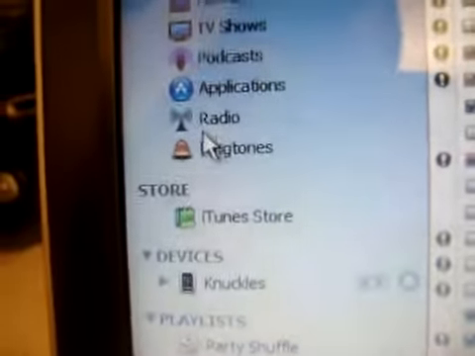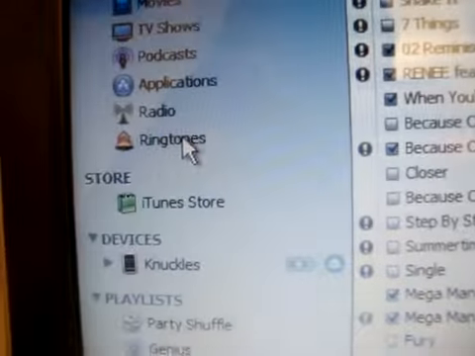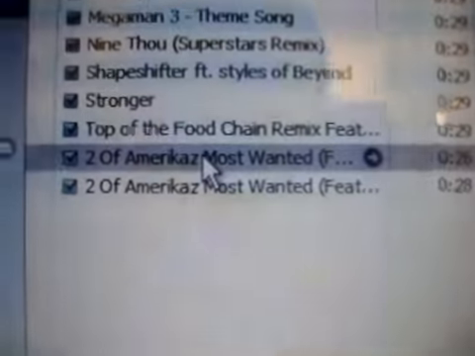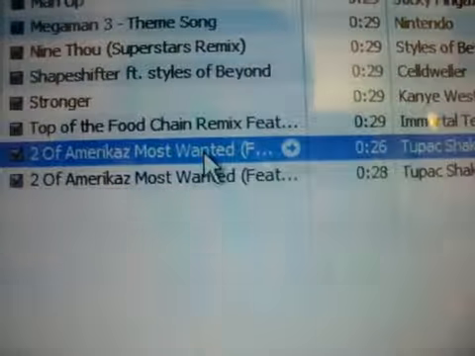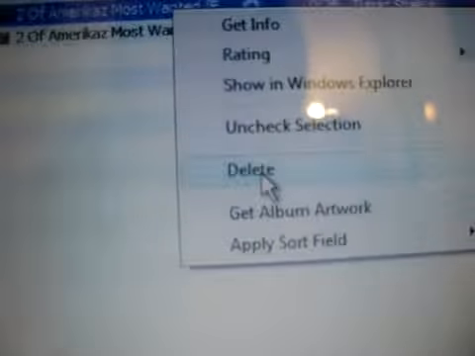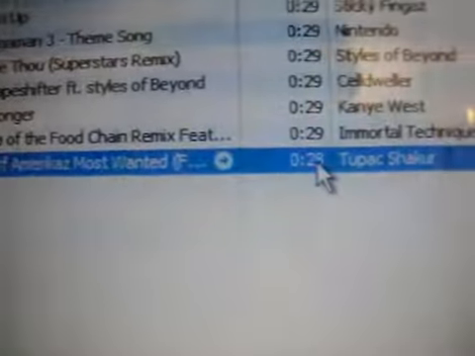Then you should have a ringtone section up here. I already have one because obviously I have ringtones. You click on it. These are all the ringtones that I've made. And it's right over here. No, right here. Sorry, this one I've got to delete. All right, so it's right here. Two America's Most Wanted, 28 seconds long.